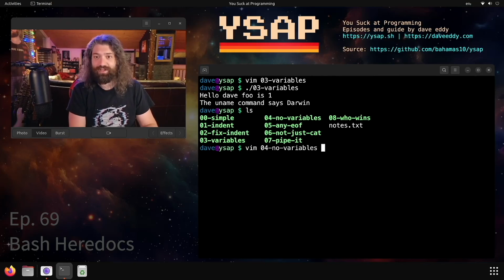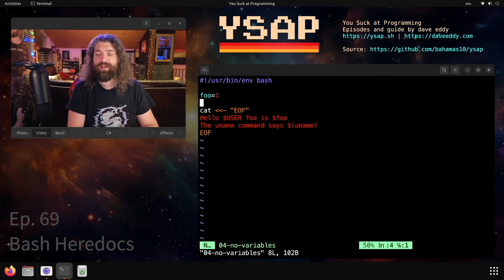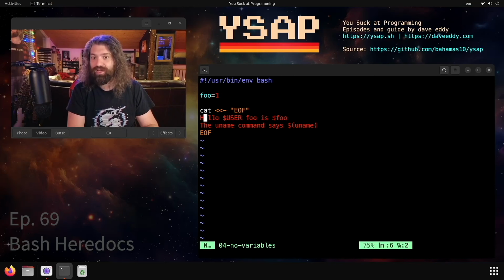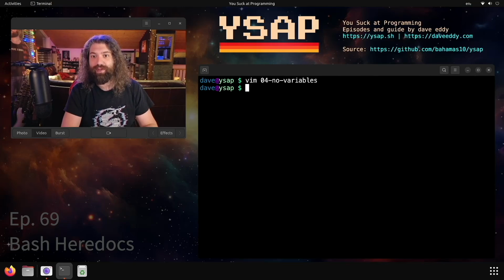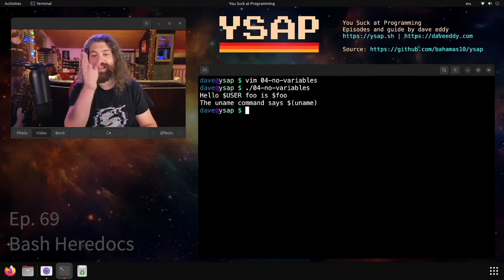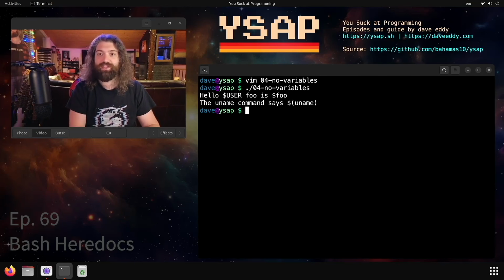So what about this next example called no variables? What's going on here? It's the exact same code, but look at this. We have quotes around EOF. EOF is quoted. Notice down here, the quotes are gone. The quotes are special. The quotes say whatever goes in this here doc is literal. Don't try to do any sort of processing on it at all. So we have $USER there, $foo. We have the command substitution. Let's go ahead and run this, and we get the literal string. So quoting the EOF marker in here docs will make it so it doesn't undergo variable expansion, all sorts of splitting, stuff like that.